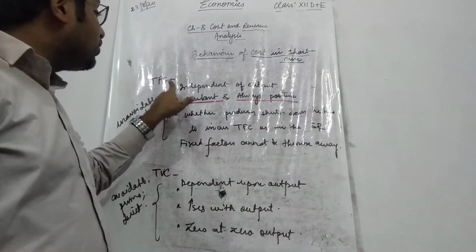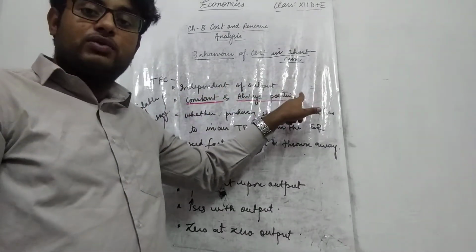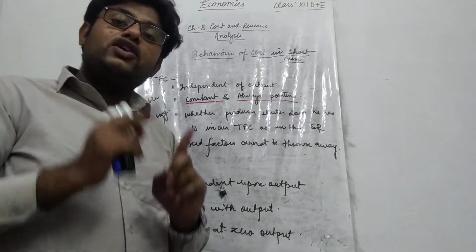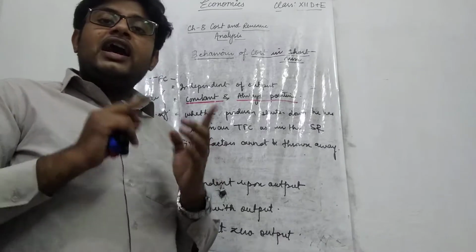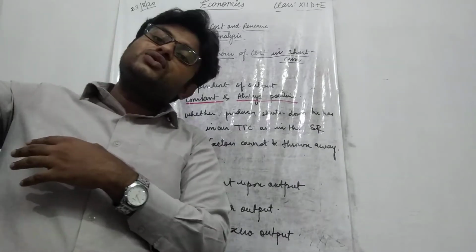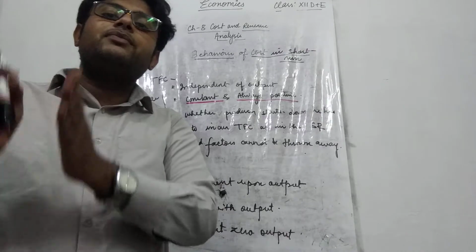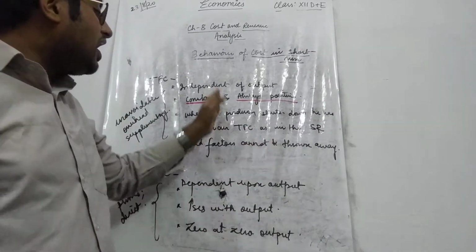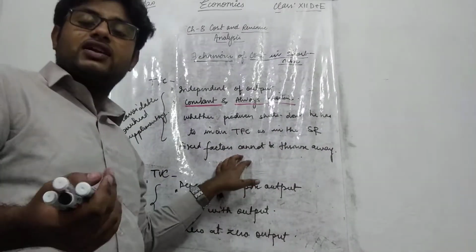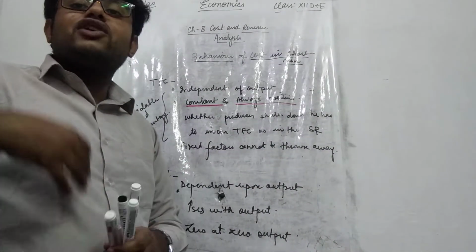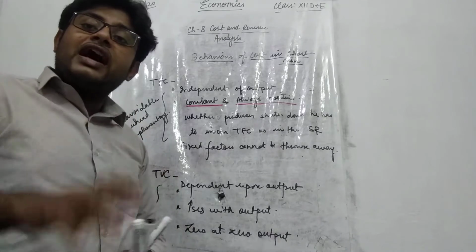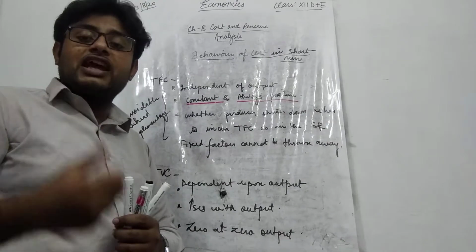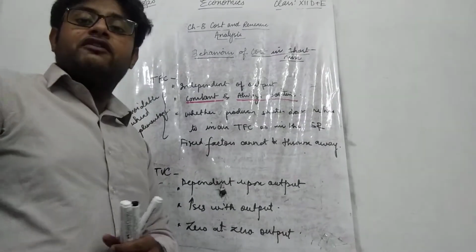That is why it is said that total fixed cost is independent of output. That means it doesn't depend upon the output. If the output is 0, then the total fixed cost will remain the same, and if the output increases and reaches any height, it will remain the same, constant and positive in the short run. That is what I have written over here. Because in the short run, the fixed factors cannot be thrown out. The producer has to use only those fixed factors. The time is not enough for him to purchase or arrange new factors.